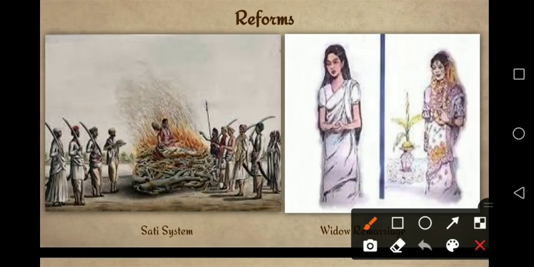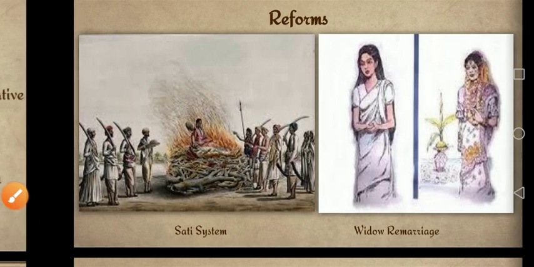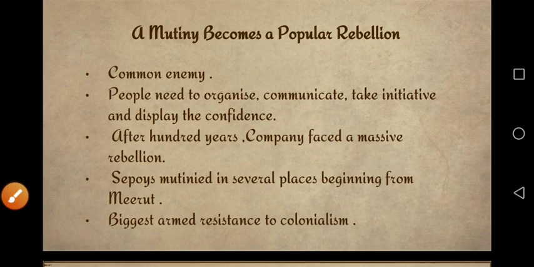Here you can see something like widow remarriage. Widow remarriage also was started by the Britishers. It was a good sign, I can say, and they stopped the sati system. It was also a very good system, but at that time conservatives were thinking that they are interfering in the belief system and the religious system of our people. That was the problem. Now, mutiny becomes a popular rebellion.